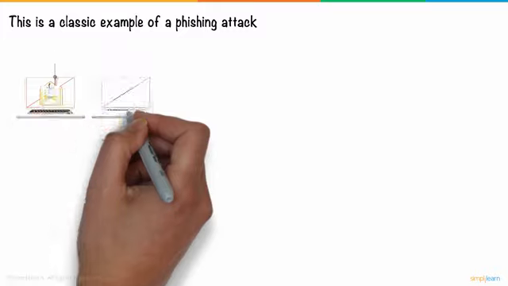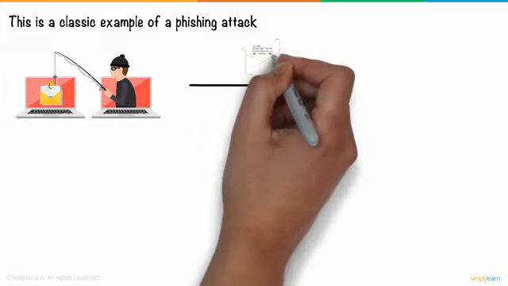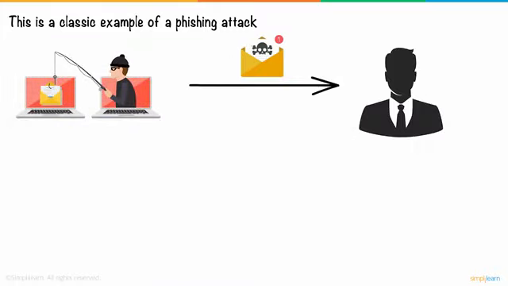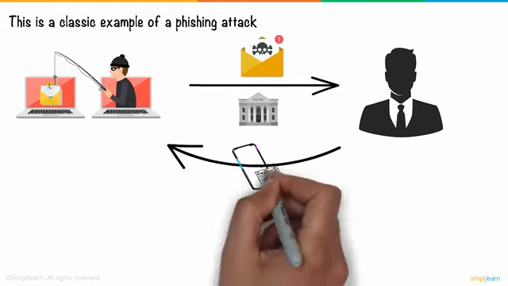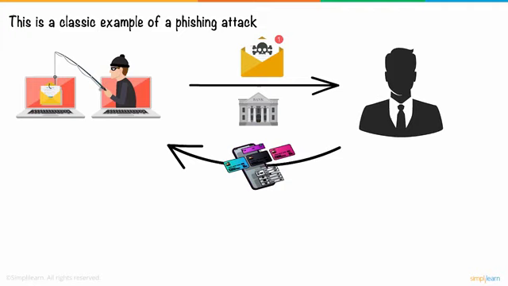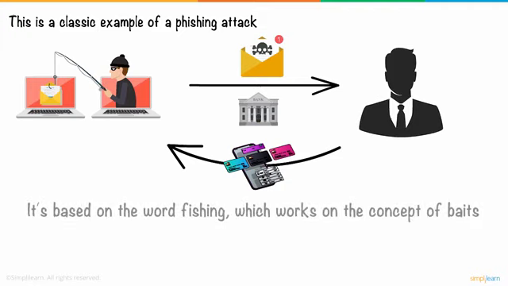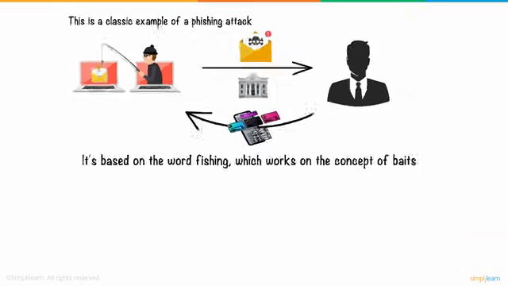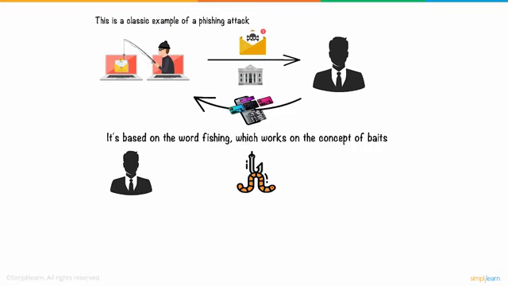Phishing attacks are a type of social engineering where a fraudulent message is sent to a target on the premise of arriving from a trusted source. Its basic purpose is to trick the victim into revealing sensitive information like passwords and payment information. It's based on the word fishing, which works on the concept of baits. If a supposed victim catches the bait, the attack can go ahead, which in our case makes Jane the fish and the phishing emails the bait.